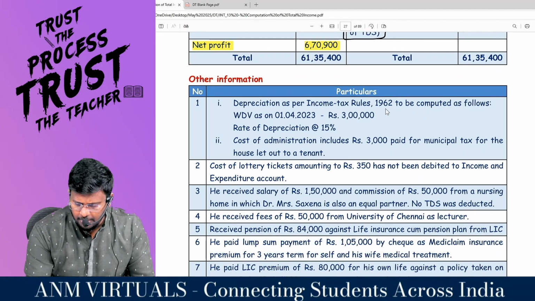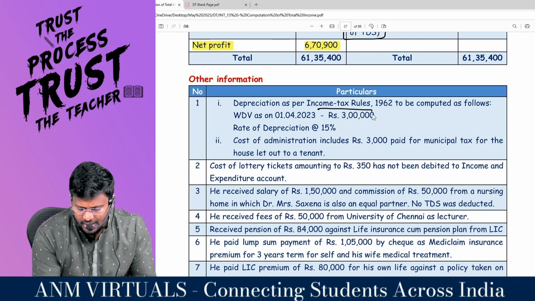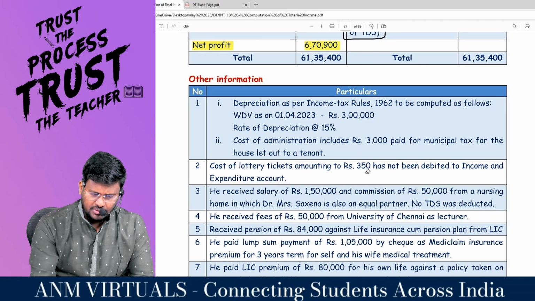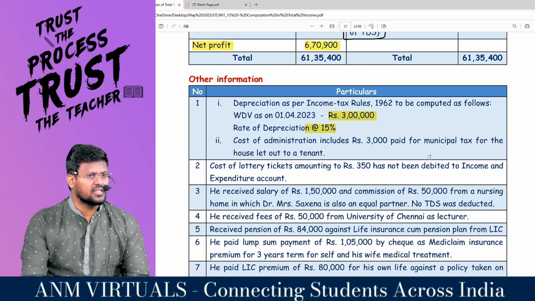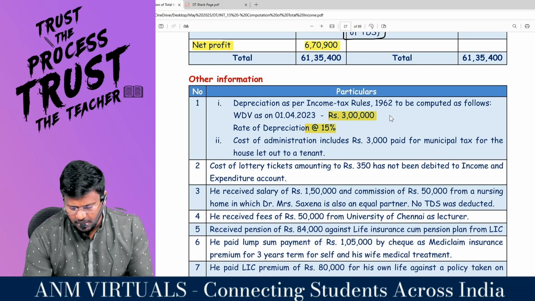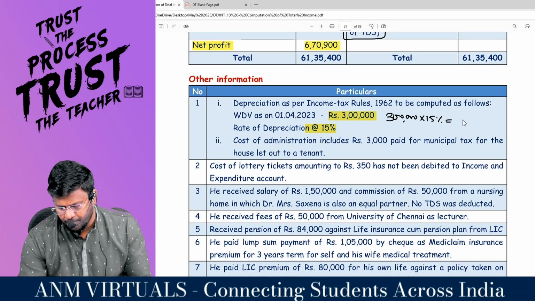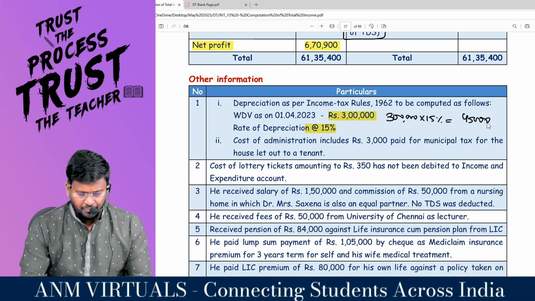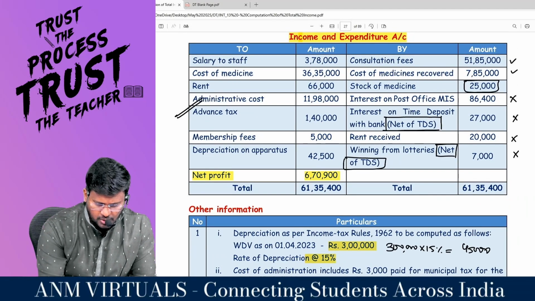Other information. Depreciation as per the income tax rules to be computed as follows. WDV as on 1/4/2023 is how much lakh? 3 lakh. So they have given the opening WDV and the rate of depreciation is 15%. That means we are supposed to calculate the depreciation amount, which is 3 lakhs into 15%, comes to 45,000.